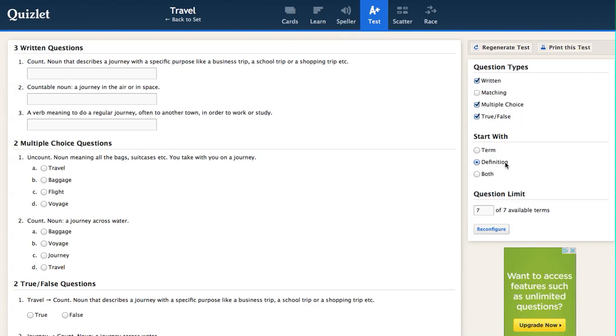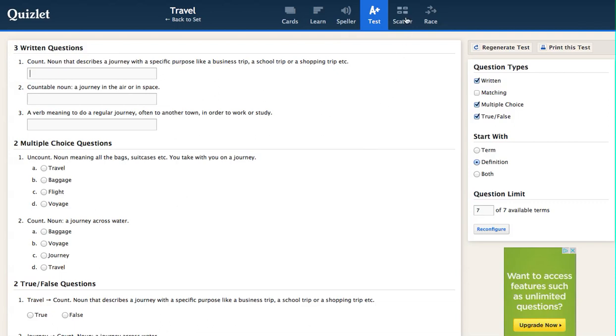Okay, you can make little tests, which you can set written, you write the word, multiple choice, whatever you want. Start with the definition or start with the term. Again, I think it's easier to start with the definition, but you can play around with that. You can print these out, you can regenerate as many tests as you want. We only have 7 items here, but you can work with more items.